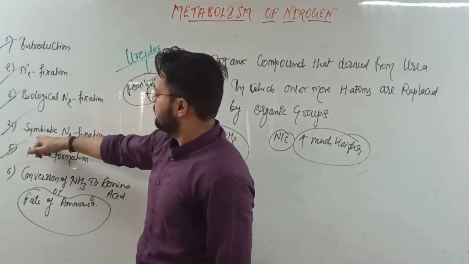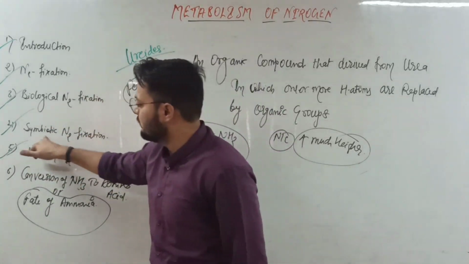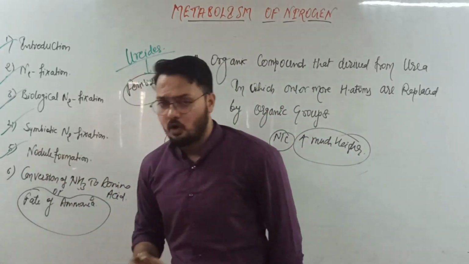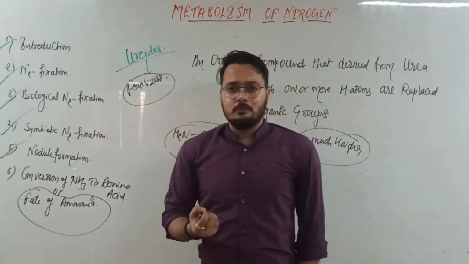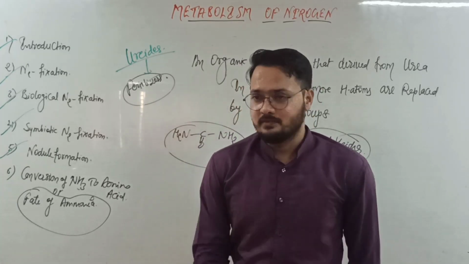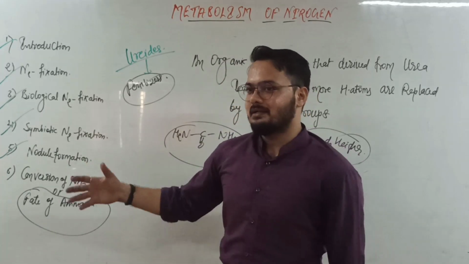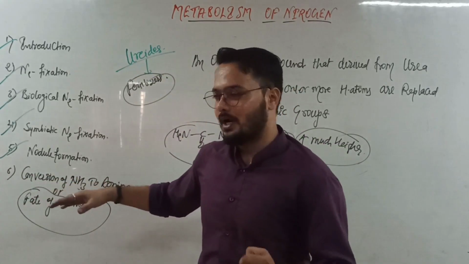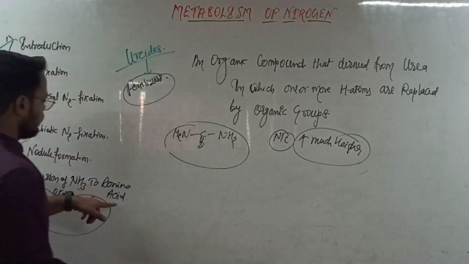Then we read about symbiotic nitrogen fixation, then nodule formation, where we read about two things: leghemoglobin and nitrogenase enzyme. Nitrogenase is the molybdenum iron protein enzyme, and leghemoglobin acts as an oxygen scavenger, which helps in removal of oxygen, the condition required for the nitrogenase enzyme. And next is the conversion of ammonia to amino acids.